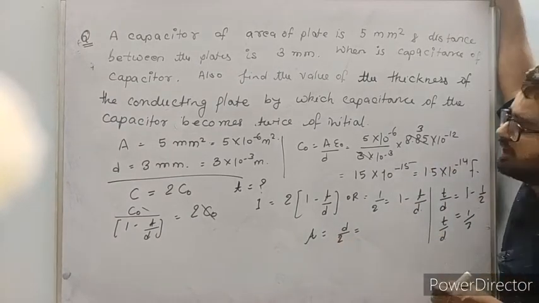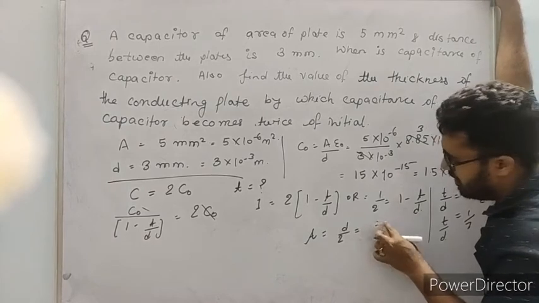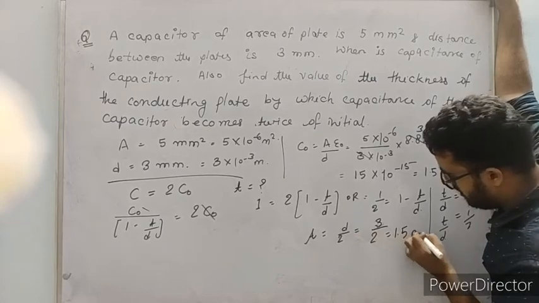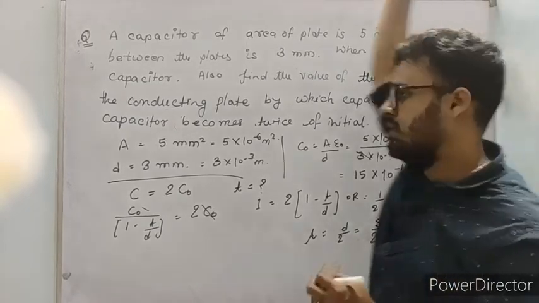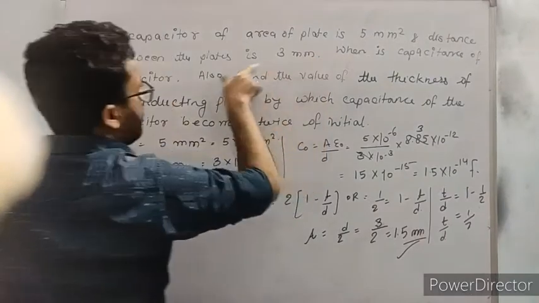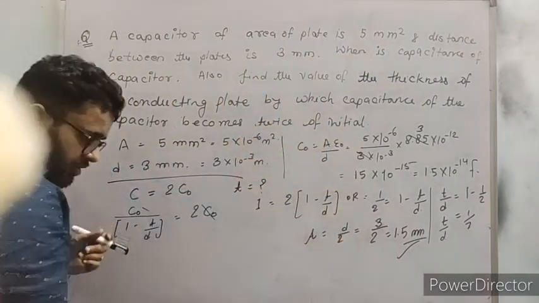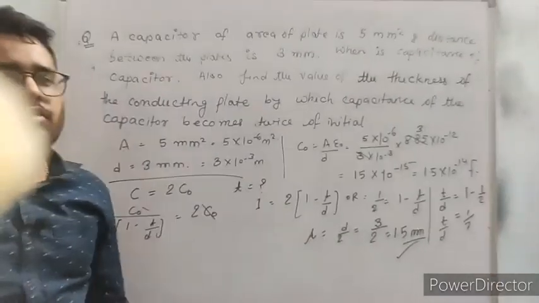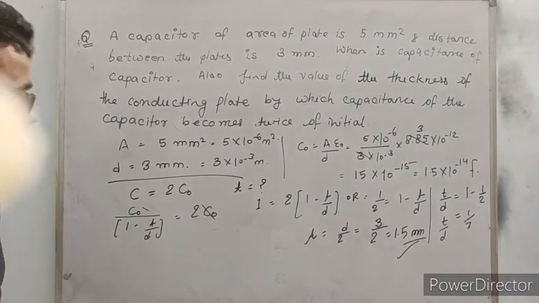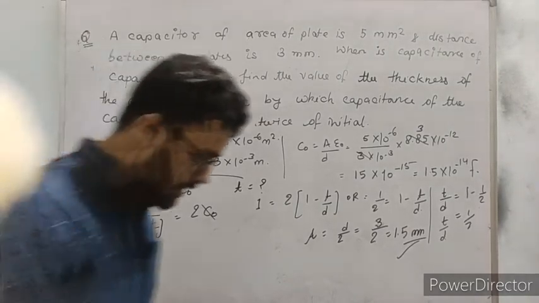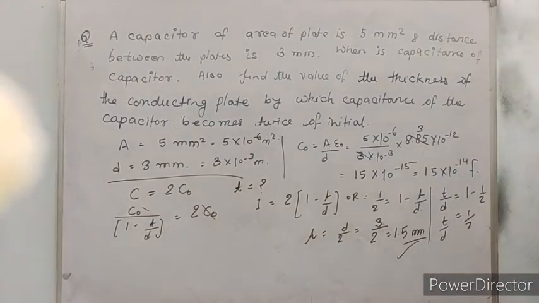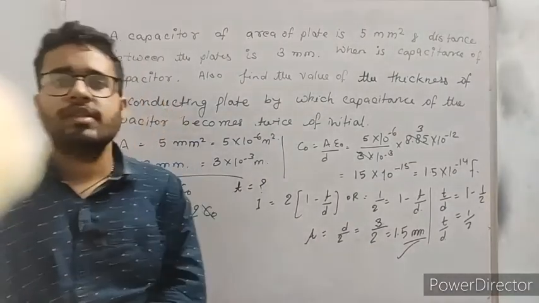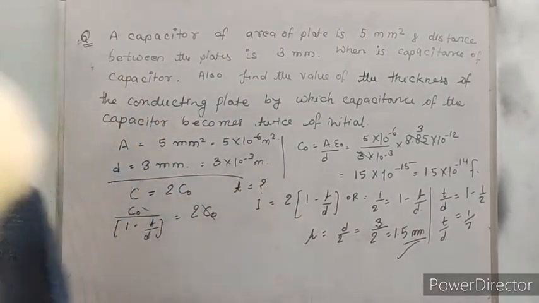Okay, we already knew this but we kept it hidden. 3 by 2. What was the value of D given in the question? It is equal to 3 mm. So what will be the value of T? It should be 1.5 mm. So now from here you can easily understand the value of T, and the relation between C and D. Note down the question, I will do the next one.